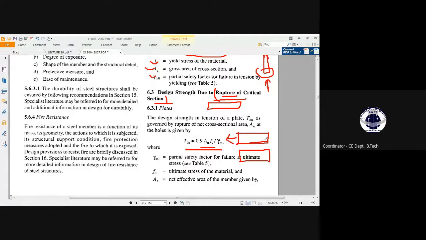This structural member has been pulled in that way, and in this other structural member I have created a hole in between, and then I pulled it in this way. তো তোমরা বলো যে এই দুটো সেকশনের মধ্যে কোন সেকশনের ফেলিয়ার ক্রস সেকশন ওয়াইজ হবে সেটা তোমরা আগে থেকে বুঝতে পেরে যাচ্ছ। From both of the sections, which section will rupture from its critical section?